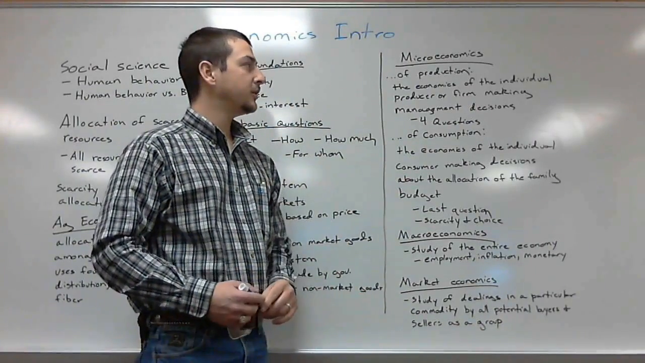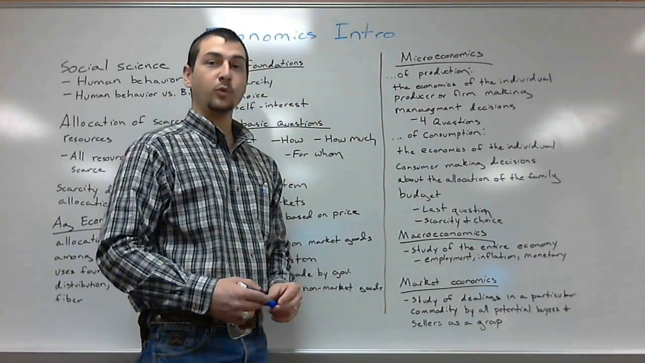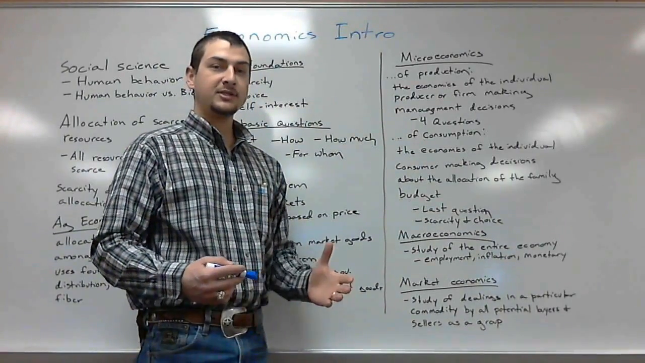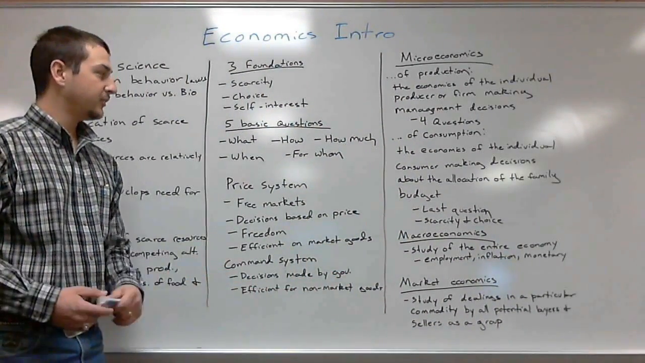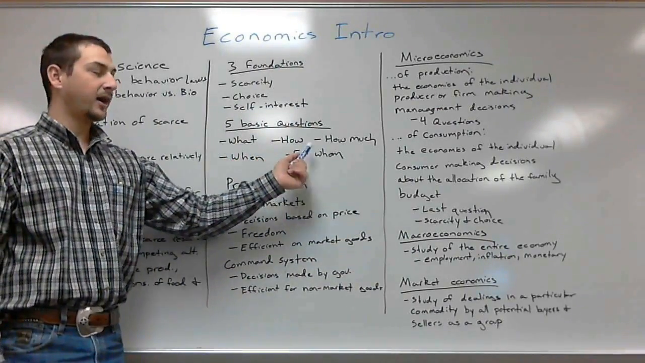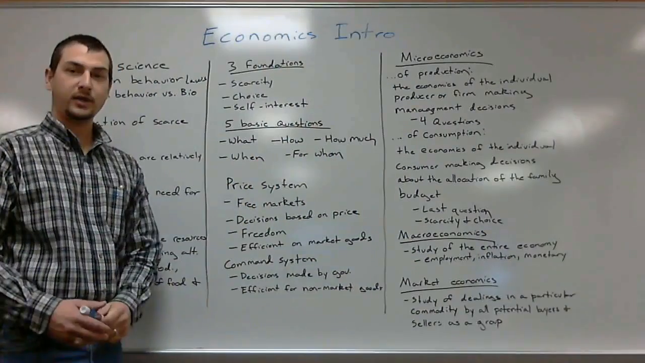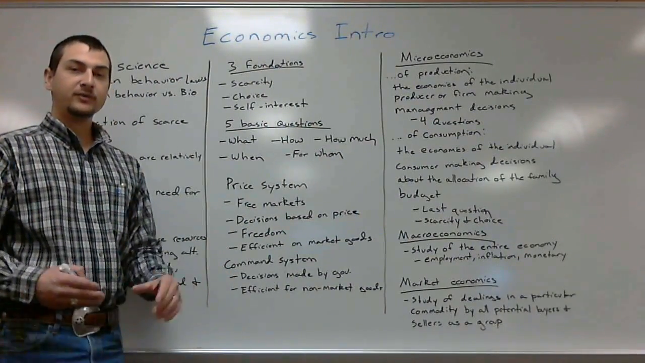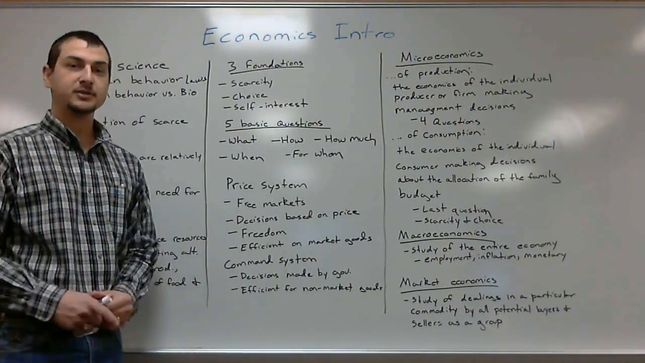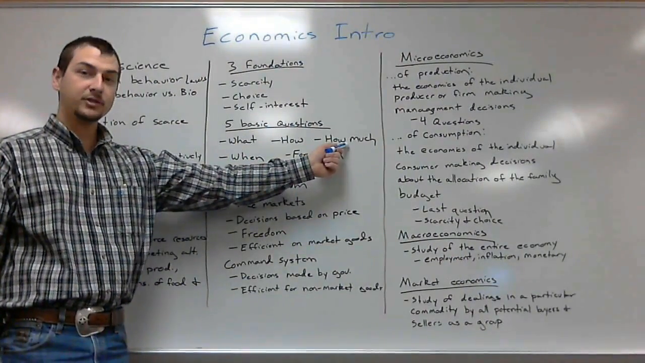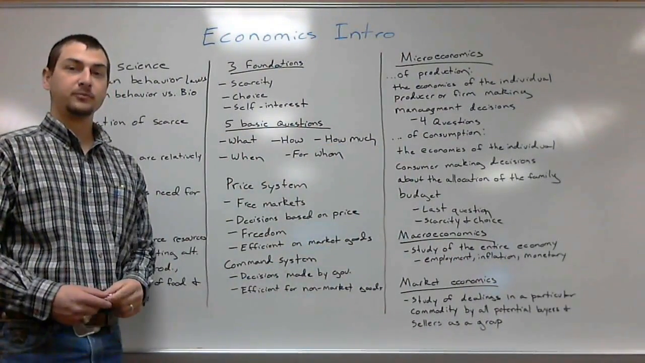Microeconomics of production is the economics of an individual producer or firm making management decisions. These decisions often encompass these first four questions. It encompasses the what, the how much, and then when. On an individual firm or an individual producer, whenever they go to start producing their products, they're going to be looking at what are they going to produce, how much are they going to produce, and then when are they going to produce it.